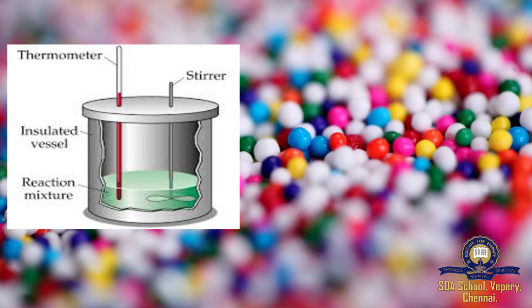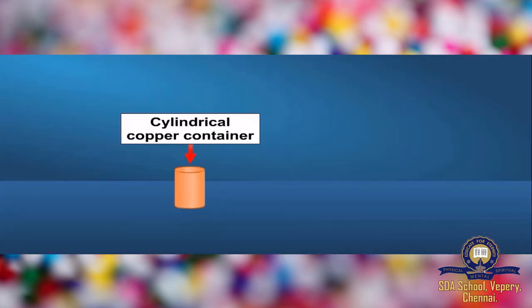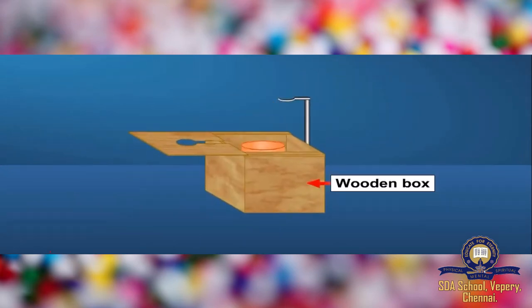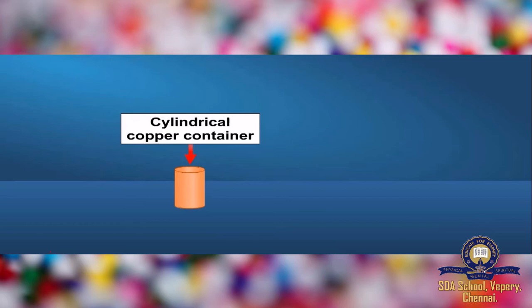This calorimeter is a very small apparatus. It's more like a small box, but it has a few components inside. So what are the components inside a calorimeter? It has a cylindrical copper container. So why do we use copper? I'll tell you why. Remember this, we are using a copper container, not a container of any other metal, and that is because it has a very important use. Copper has a significant characteristic and I will tell you that.